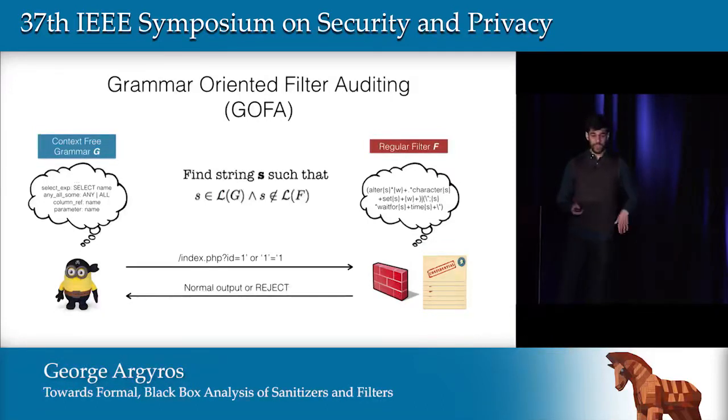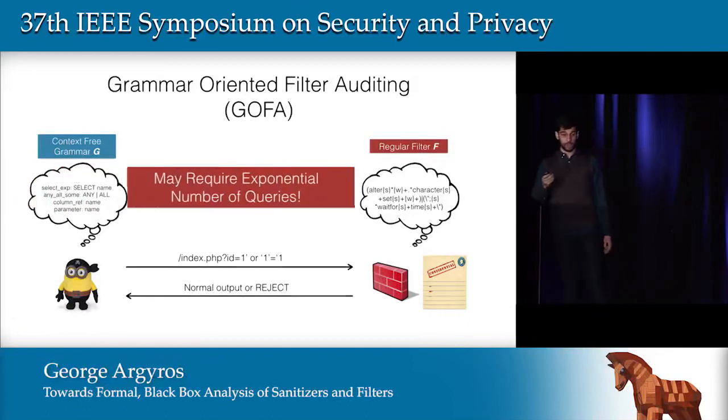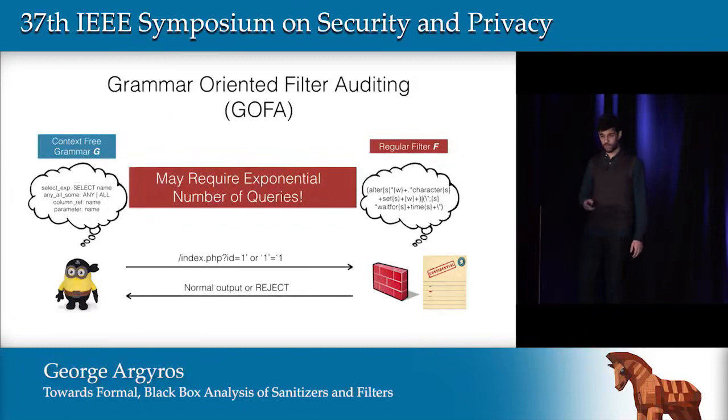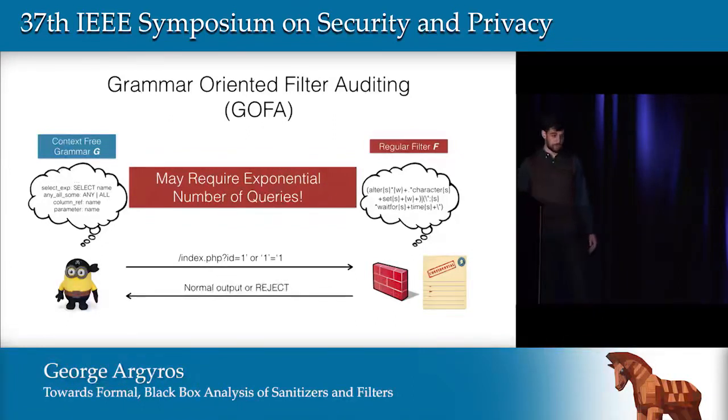So the goal of the attacker is to find a string that belongs to the set of attacks of his context-free grammar but is not rejected by the filter. And even if we know the size of the target regular expression, this may require an exponential number of queries in the worst case.